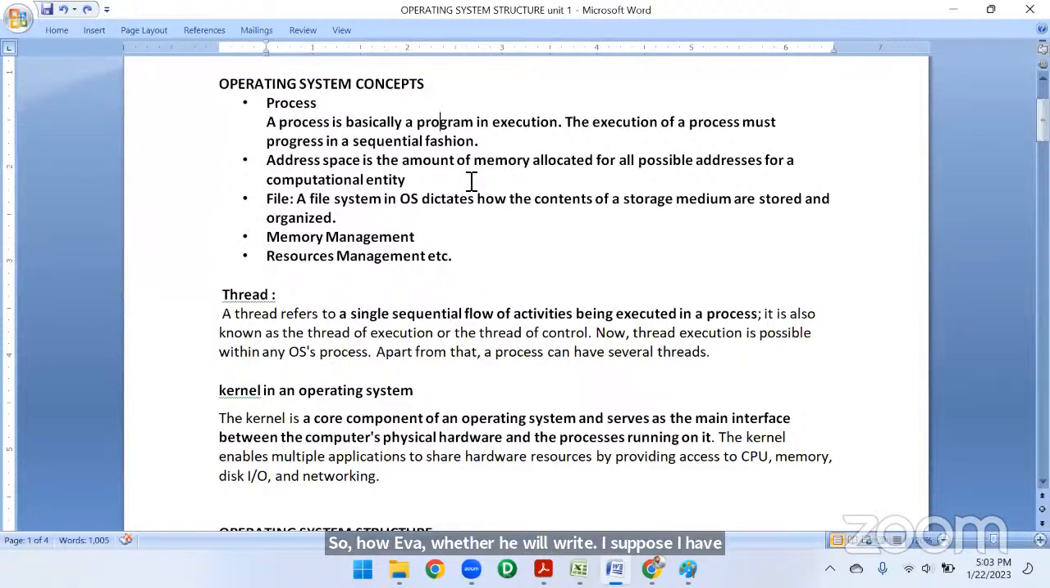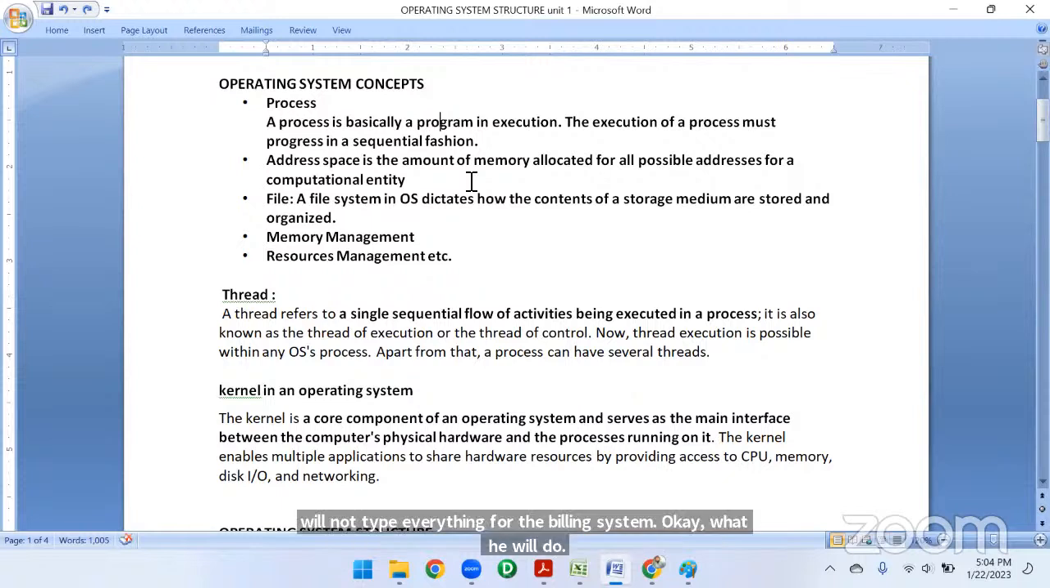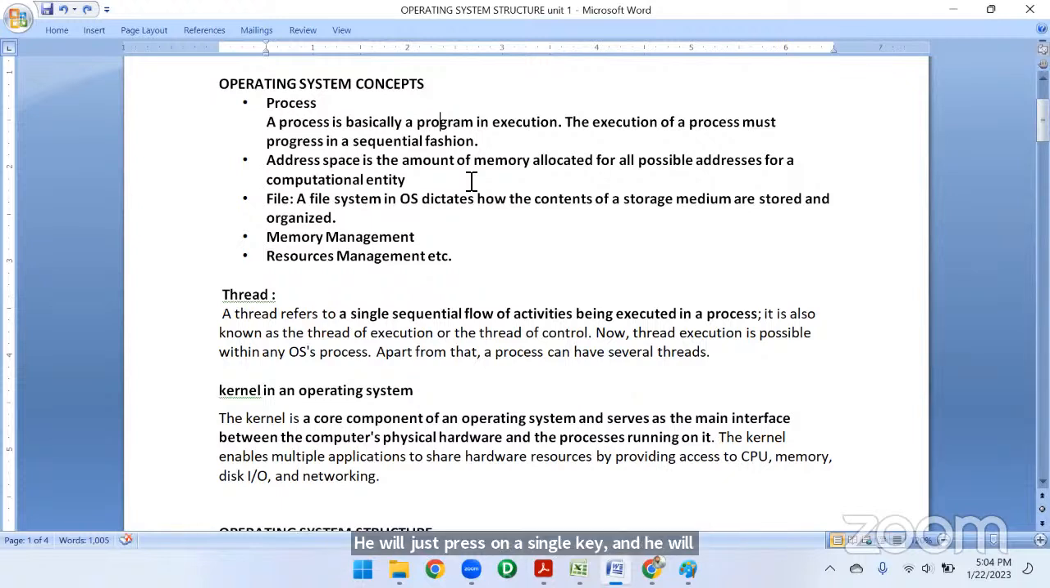So what will he do? He will calculate 10 into 20 rupees or 30 rupees, but he will not type everything for the billing system. He will just press a single key, and then enter the quantity we required. I ordered 10 plates of idli, so he will press one key, give the quantity as 10, and press one more key. The print will come, like the token will come.